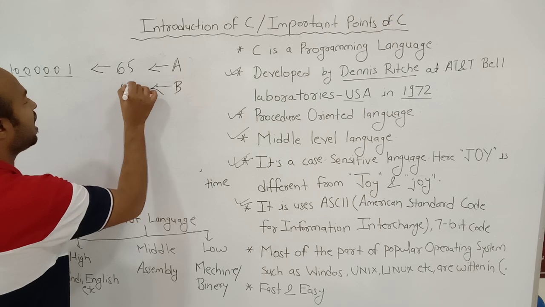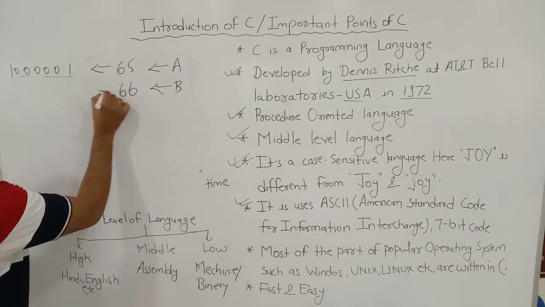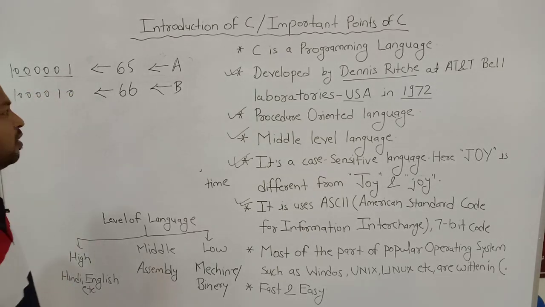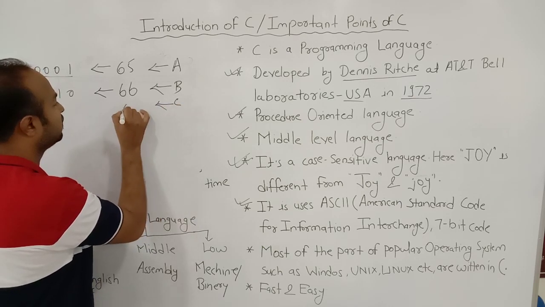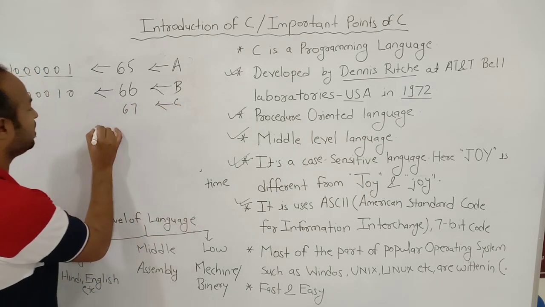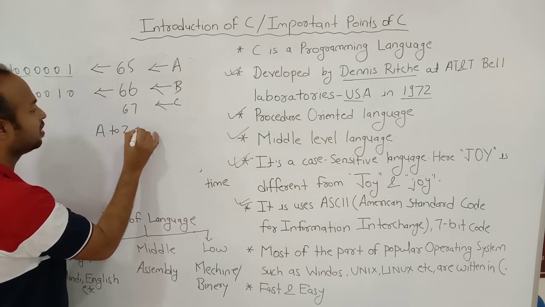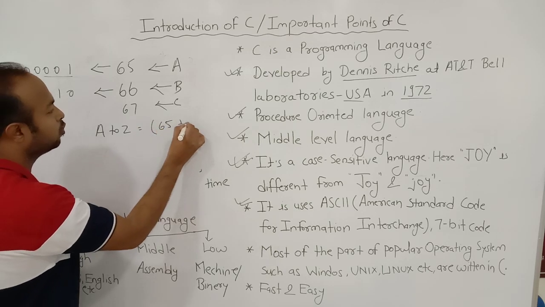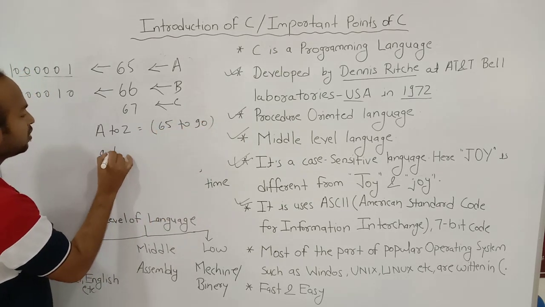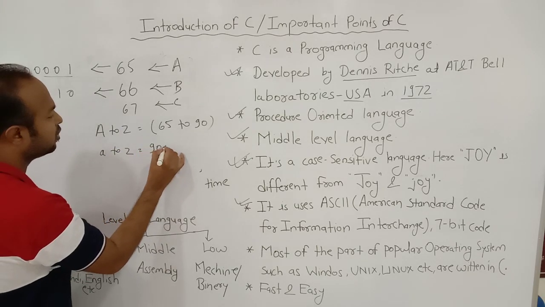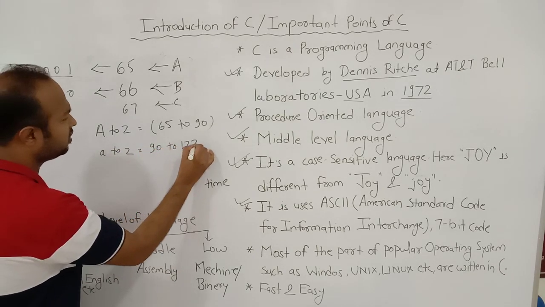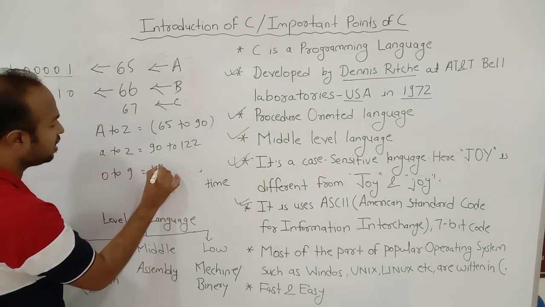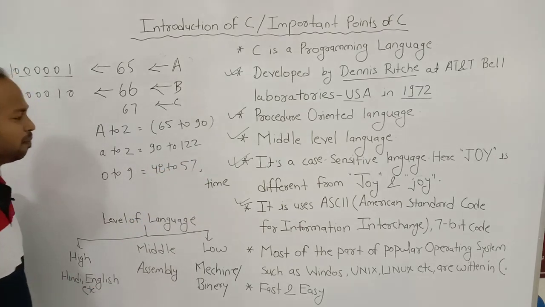Similarly, if we write B, the ASCII code for B is 66, and 66 can be written like this in binary. Similarly, for C, there is the code 67. We can represent capital A to Z by using ASCII codes 65 to 90, small a to z as 97 to 122, and 0 to 9 as 48 to 57.